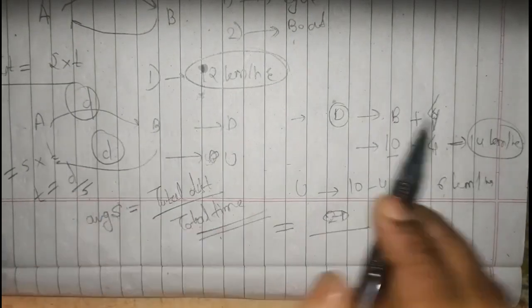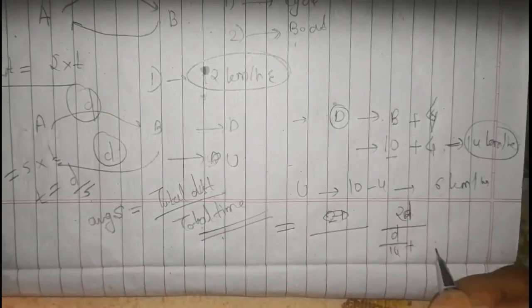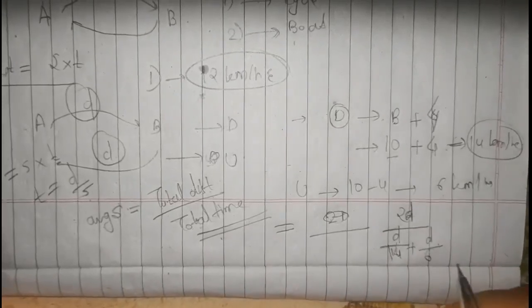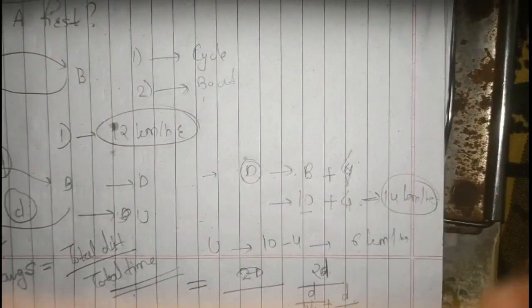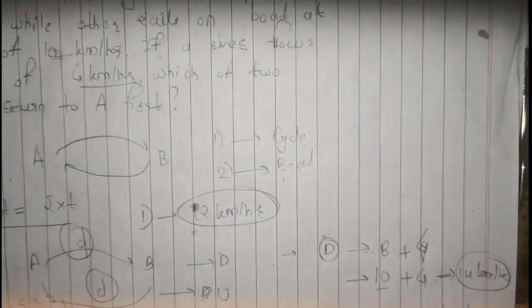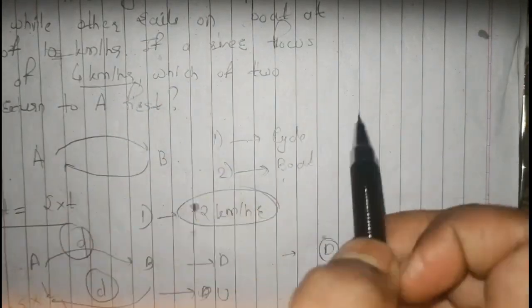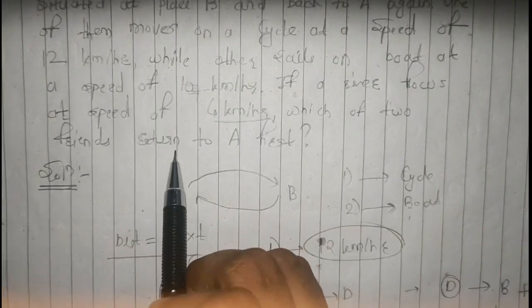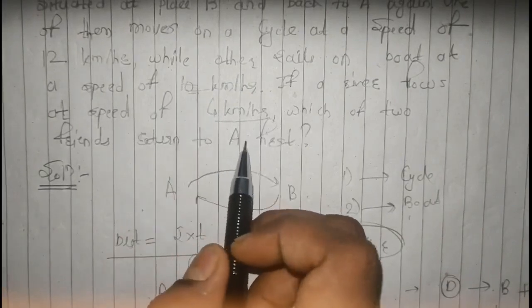So for A to B, speed is nothing but 14. Similarly for coming back, it is 6. Here we are calculating average speed, right? We cannot singularly go for the downstream and upstream speed, as we have to go for both of the directions, from A to B as well as from B to A, because we have to find out which of the friends returns to the place A first.